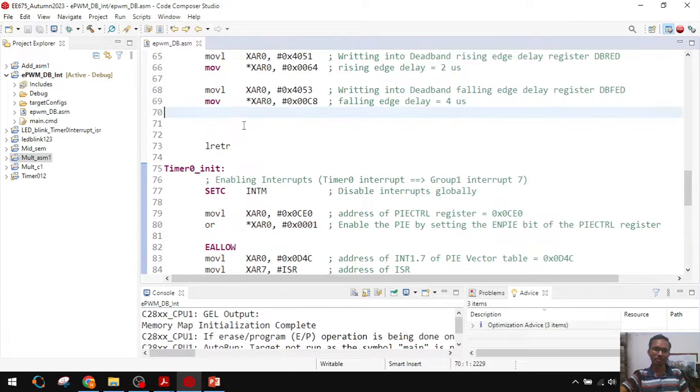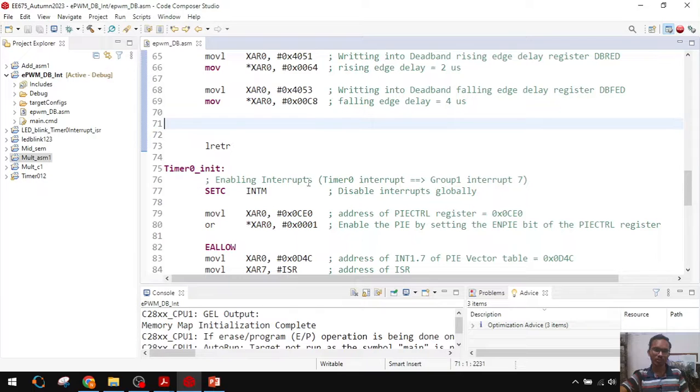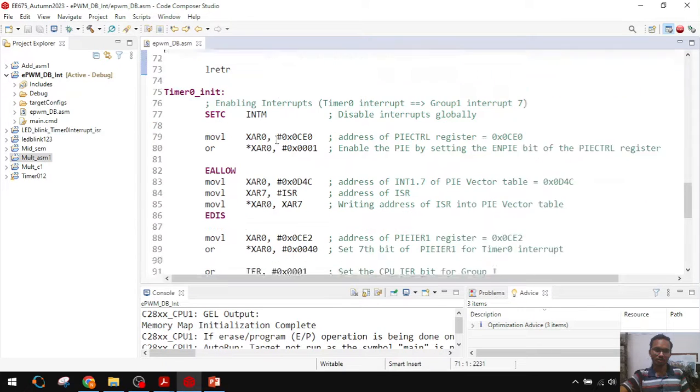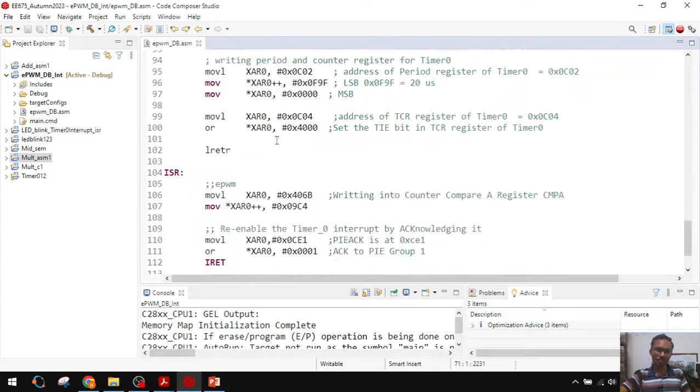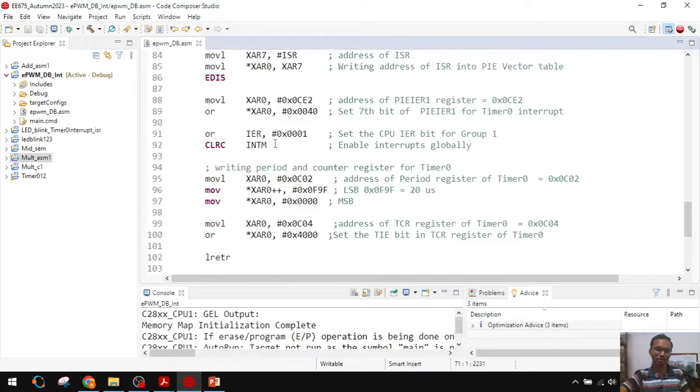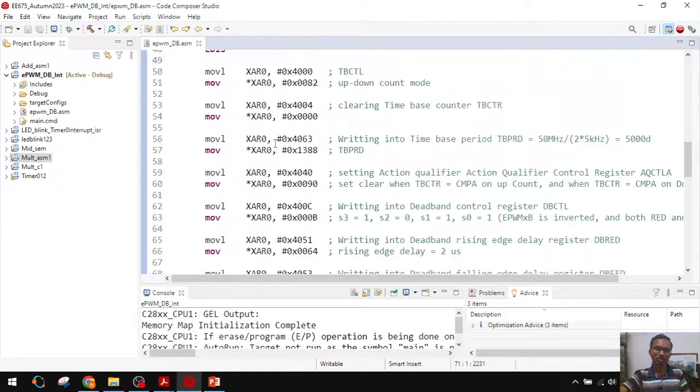Even if you do not update the compare register in every timer interrupt routine, if you load it one time, it will generate the PWM pulses. This is about the code. I will share this code with you.